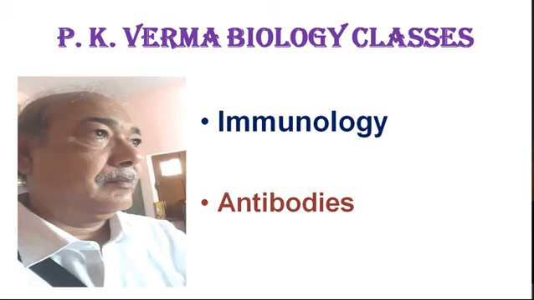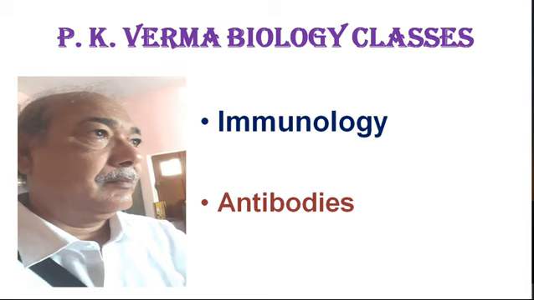In the earlier session, in the first session, I discussed the innate and acquired immunity. Then I discussed the viral diseases and bacterial diseases.